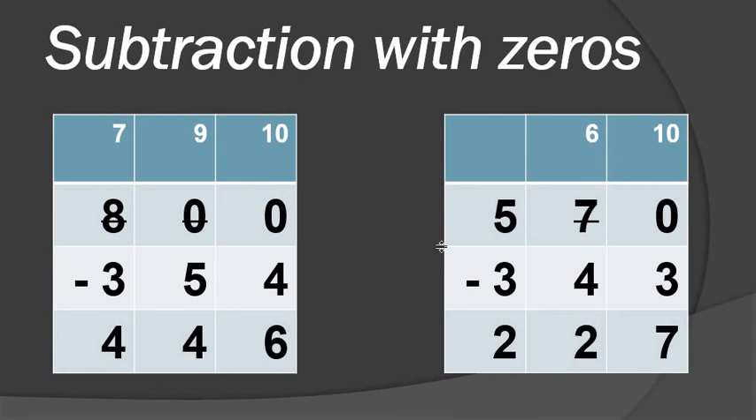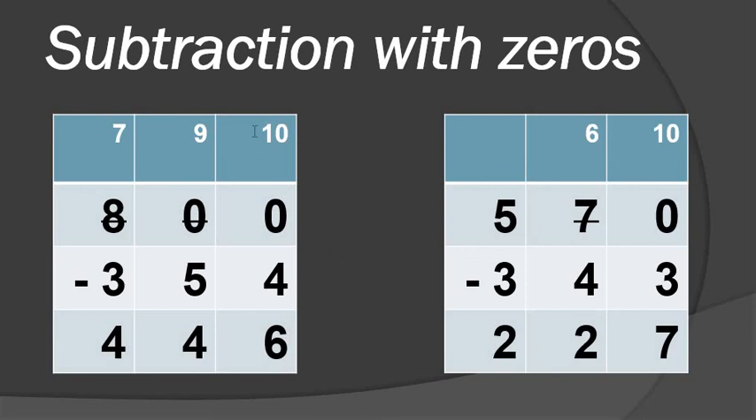6 minus 4. So how many students? 2. And 5 minus 3. 5 minus 3, so how many? 2. 5 minus 2, so 3. So the answer is what? 227.